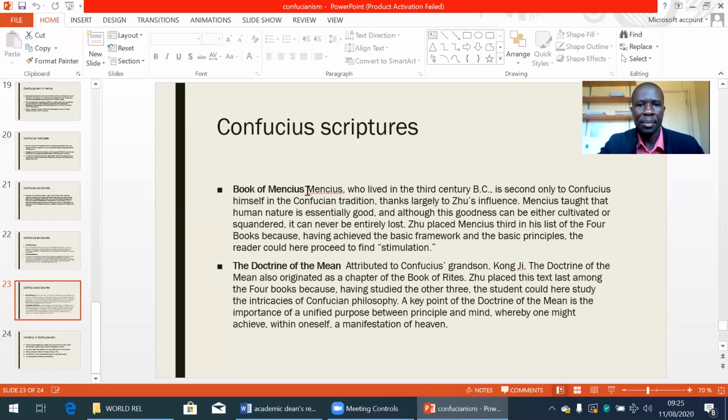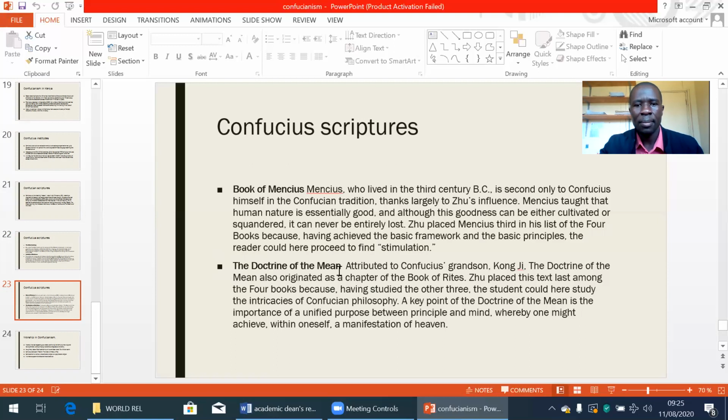Then the other important scripture, the Book of Mencius. Mencius, who lived in the 3rd century BC, is second only to Confucius himself in the Confucian tradition. Thanks largely to Mencius's influence, Confucianism taught that human nature is essentially good, and although this goodness can be either cultivated or squandered, it can never be entirely lost. Zhu placed Mencius third in his list of the 4 books because, having achieved the basic framework and the basic principles, the reader would here proceed to find stimulation.